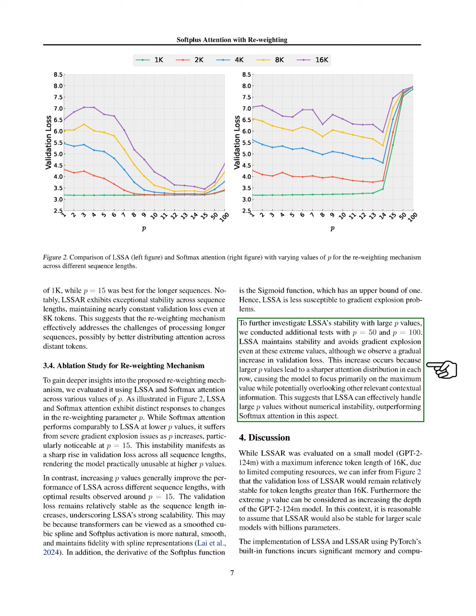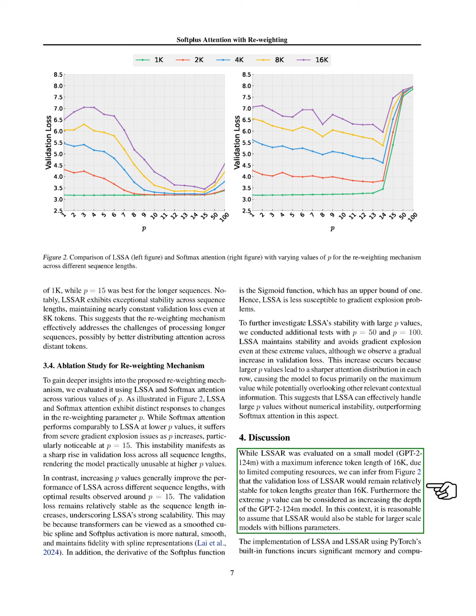This increase occurs because larger P values create a sharper attention distribution, causing the model to focus mainly on the highest value and potentially miss other important contextual information. This indicates that LSSA can handle large P values effectively without numerical instability, outperforming Softmax attention in this regard.